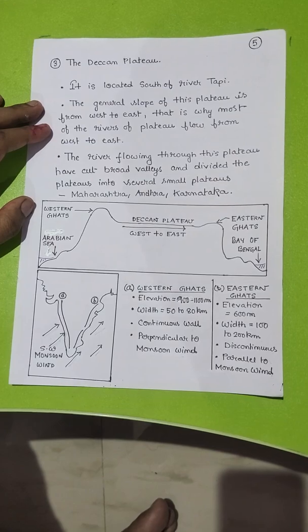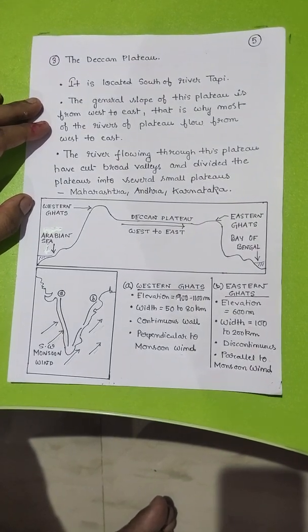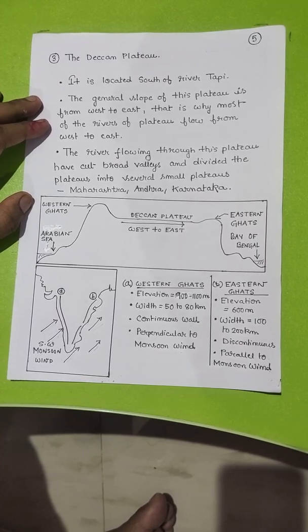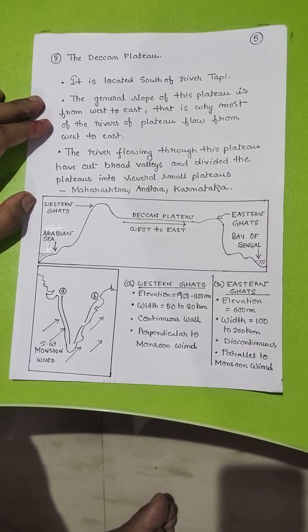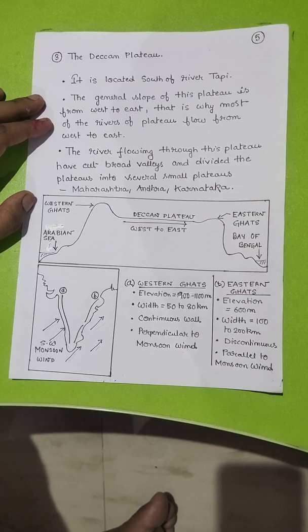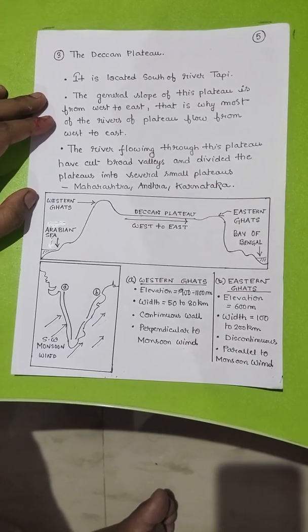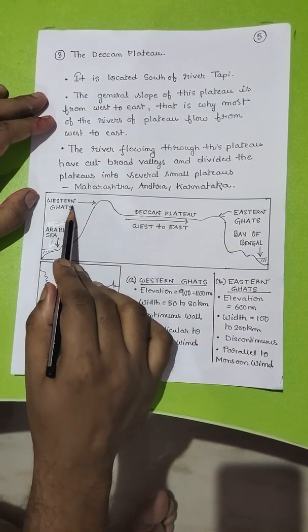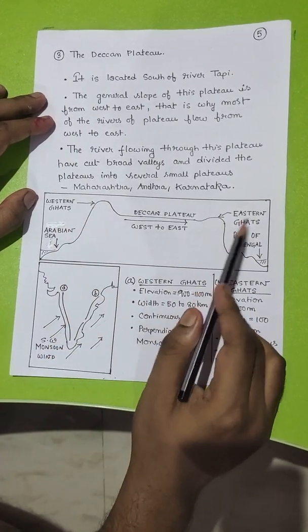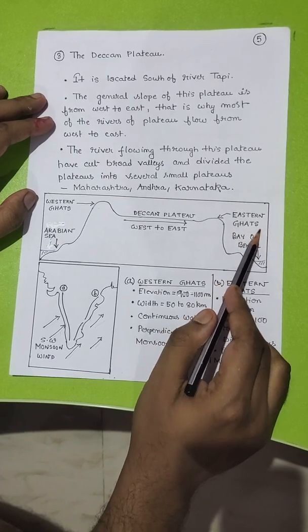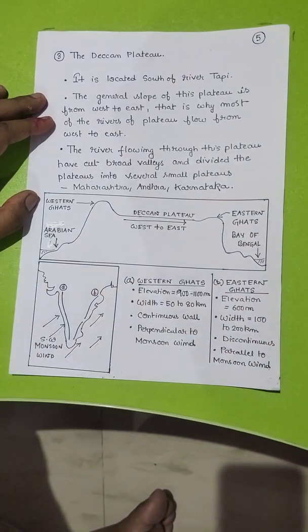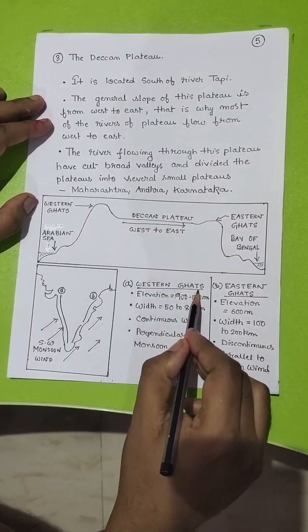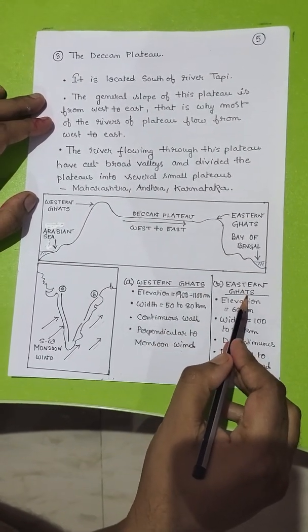The rivers flowing through this plateau have cut broad valleys and divided the plateau into several small plateaus like Maharashtra, Andhra and Karnataka. Now I am going to discuss two very important mountain ranges lying on the western part, known as Western Ghats, and the eastern part, known as Eastern Ghats. The elevation of Western Ghats is more than Eastern Ghats.